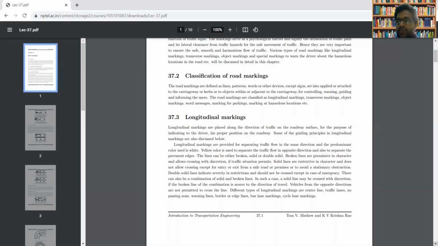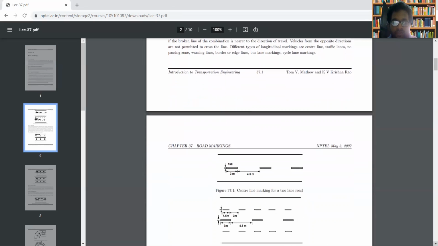There are different types of longitudinal markings, the different types being center line, traffic lanes, no passing zone, warning lines, border or edge lines, bus lane markings, cycle lane markings, etc. These are the different types of longitudinal markings: center line, traffic lane, no passing zone, warning line, border or edge lines, bus lane markings, cycle lane markings.